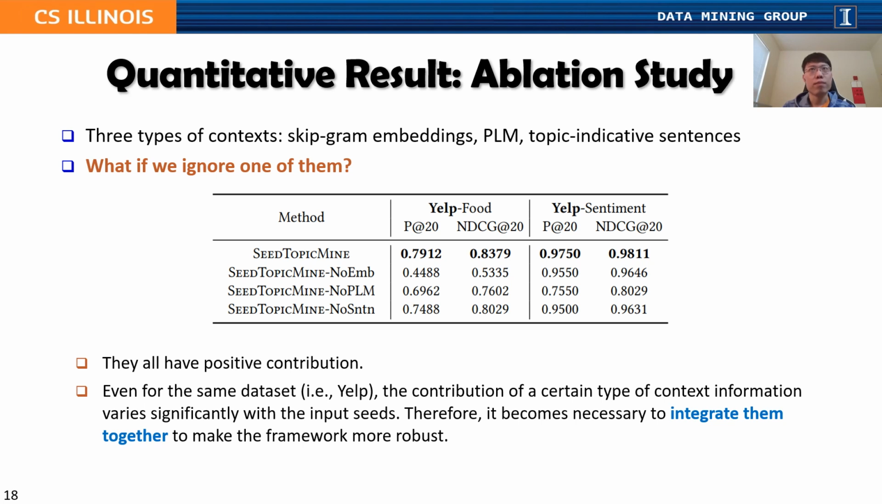We also conduct ablation studies because we use 3 types of contexts: skip-gram embeddings, PLM, and topic indicative sentences. The key question is, what if we ignore one of them? So here is our results. We can see that all of the 3 types of contexts have positive contribution. And more importantly, even for the same dataset, the contribution of a certain type of context information varies significantly with the input seeds. Therefore, it becomes necessary to integrate them together to make the framework more robust. This is the key motivation of this paper.